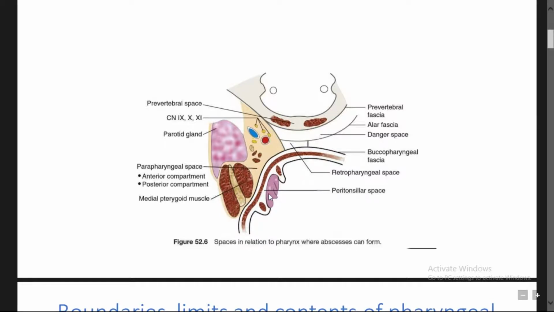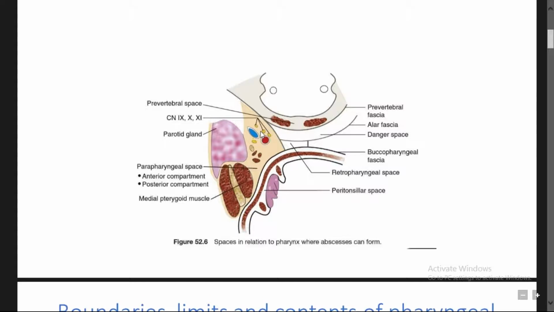And coming to the peritonsillar abscess, the peritonsillar space is the space present in the bed of the tonsil, and the main structures are the superior constrictor muscle, and deep to that is the glossopharyngeal nerve. You can see here, these are the nerves. And the next one is the parapharyngeal space. It is divided into pre-styloid and post-styloid components. You can see the styloid process, and the pre-styloid and post-styloid components.